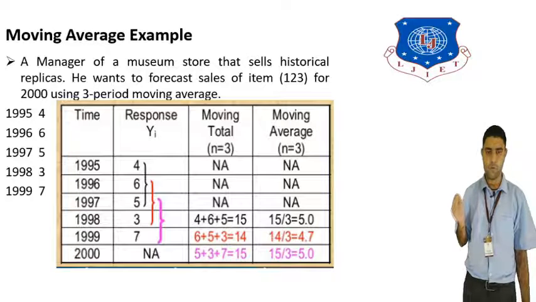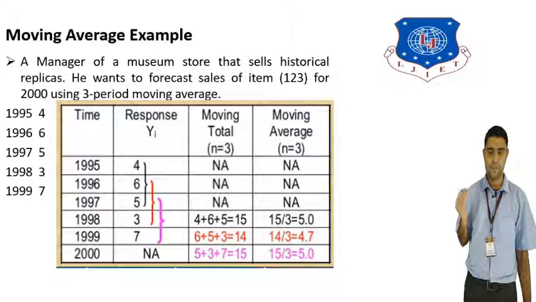The moving total n is equal to 3, so the number of periods is 3. The first 3 years we will not take. After that, in 1998, we take 3 years: 4 plus 6 plus 5, which equals 15 as the moving total, and the moving average is 15 divided by 3, so the average is 5. For 1999, 6 plus 5 plus 3 is 14, and 14 divided by 3 is 4.7.